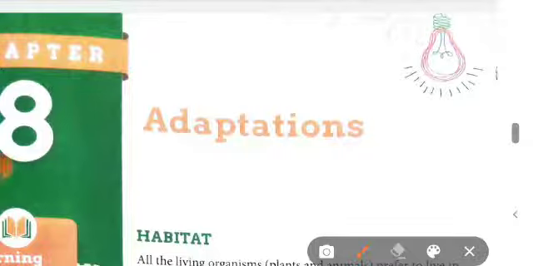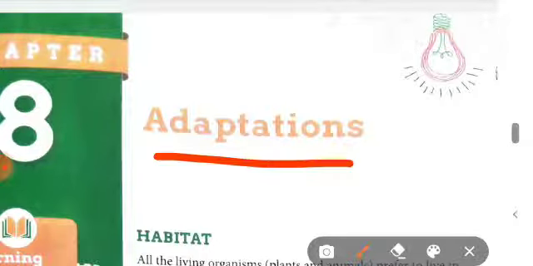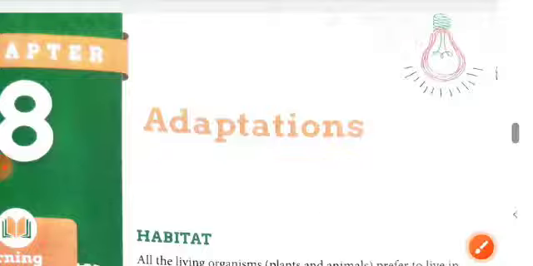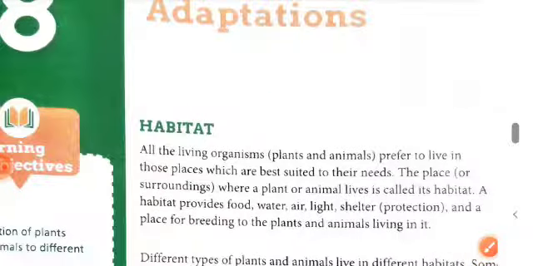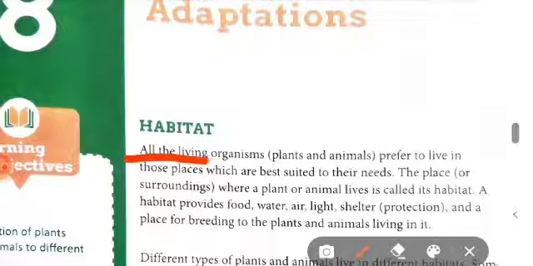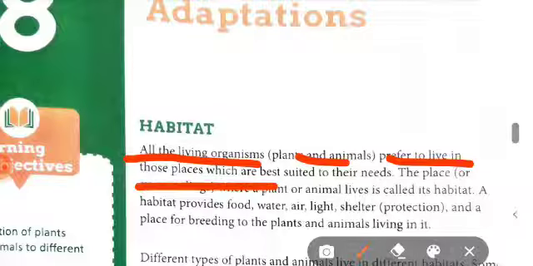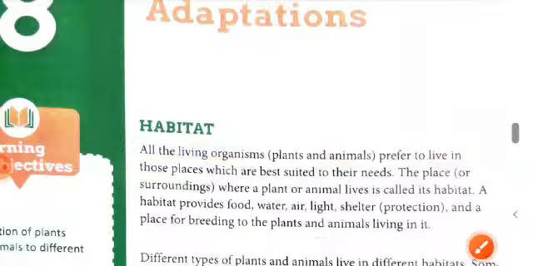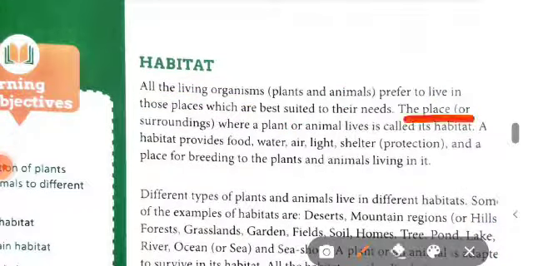Today we are here to start a new chapter, and that is chapter number 8, adaptation. Students, in adaptation, the first heading is habitat. You know that all living organisms, either plants or animals, prefer to live in those places that are the most suitable for their needs. So what is habitat? The place or the surrounding where a plant or animal lives is called the habitat.